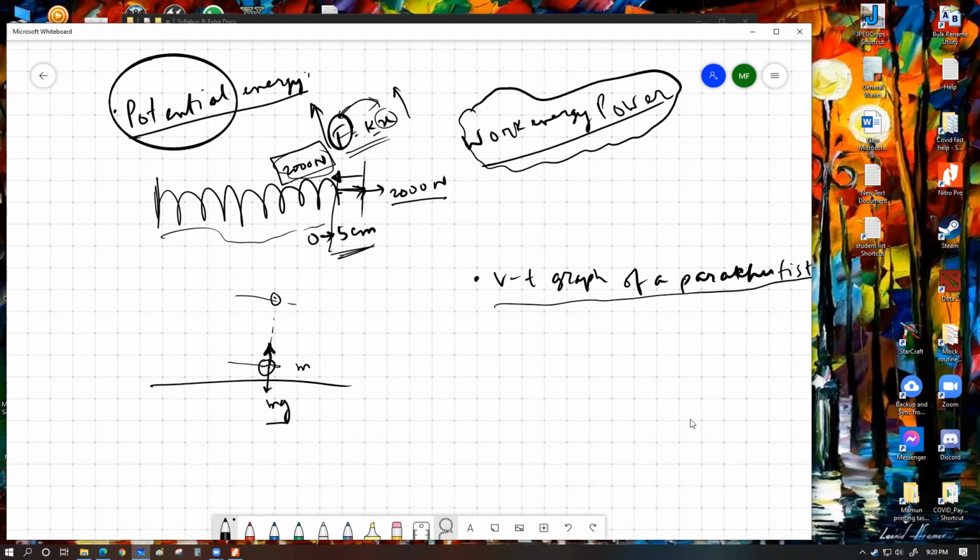Let's say this is our value h. If I apply a force F, it has to be at least equal to mg. Average value of F has to be equal to mg. And eventually, by applying this F force, I will have to move the object in this direction to this new position. So the amount of work that I have done is given by the product of these two variables. Force multiplied by the distance, in this case height, gives you the work done, and that work done will be stored within the object as GP.